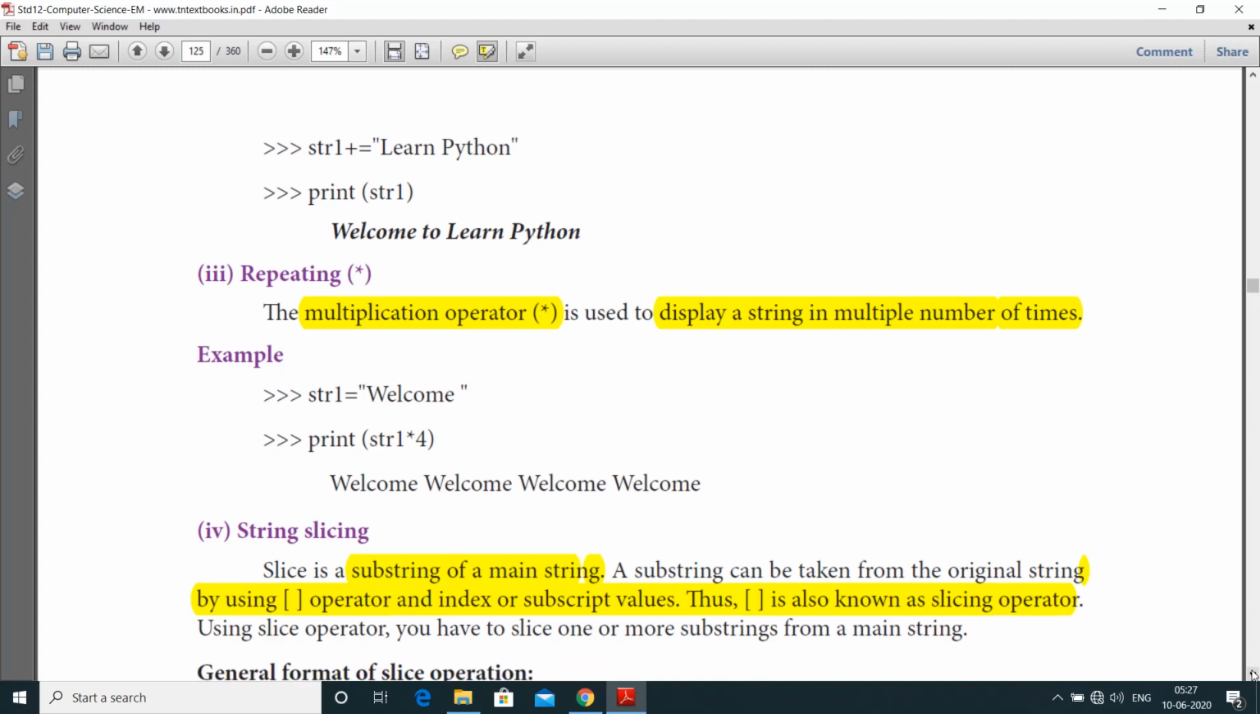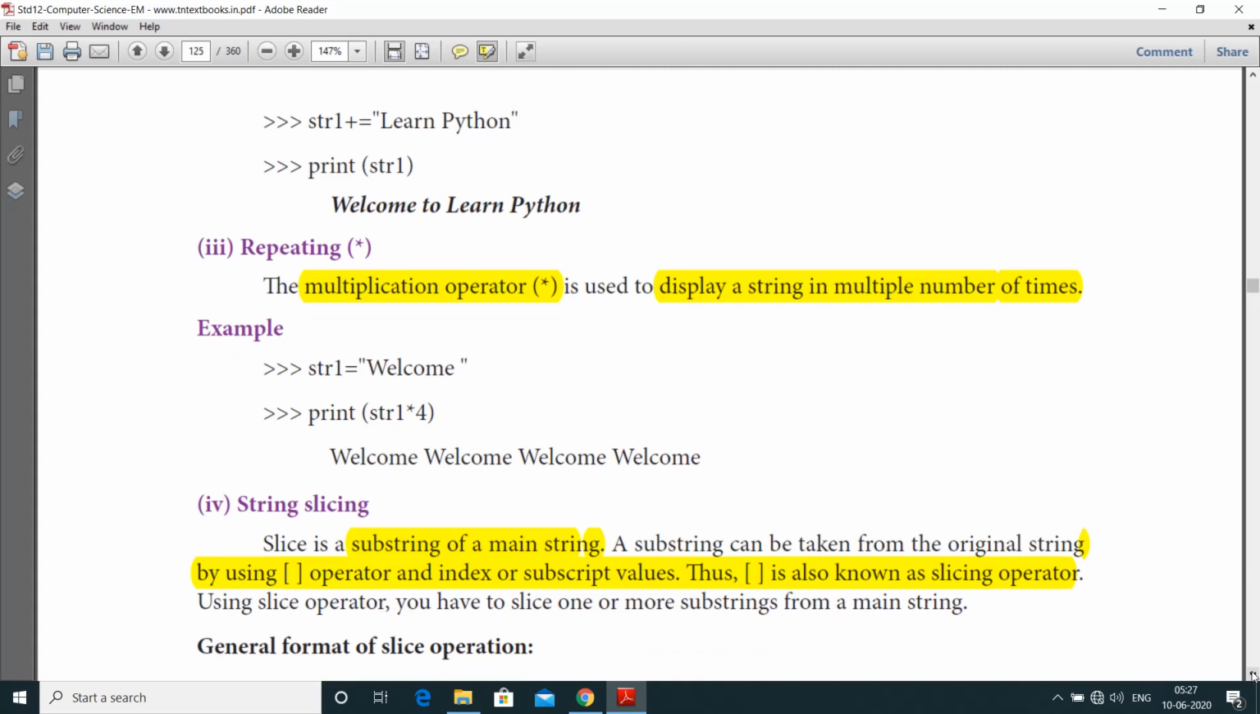Third one is repeating. Here the multiplication operator is used to display a string a multiple number of times. That means it is useful for repeating strings to a certain length. str1 equal to welcome, print of str1 star 4. That means the welcome string should be printed 4 times. Here welcome, welcome, welcome. So how many times is defined as the number of times, that means a certain length of a string. So welcome should be printed 4 times.